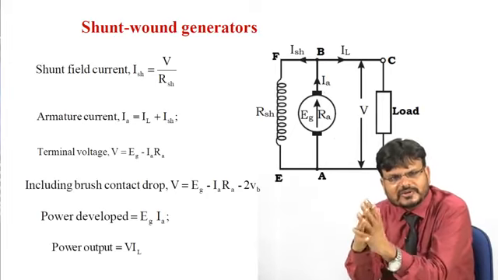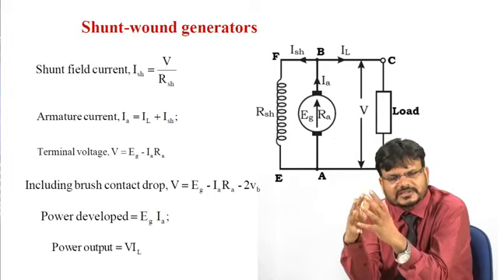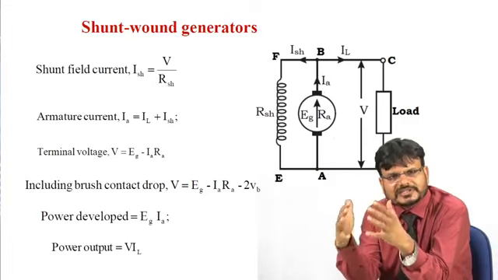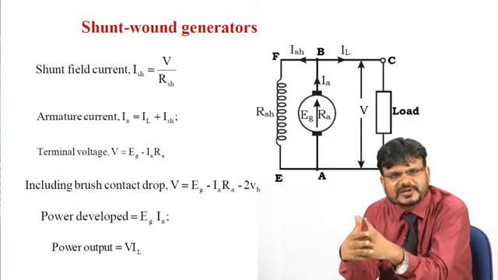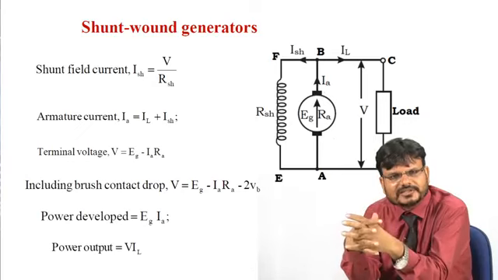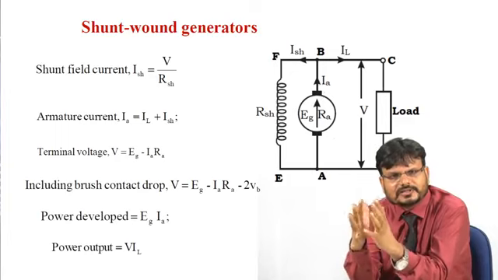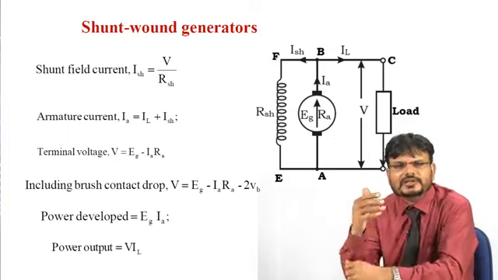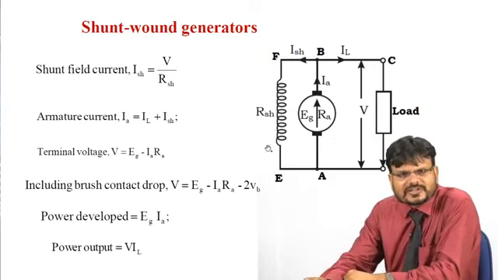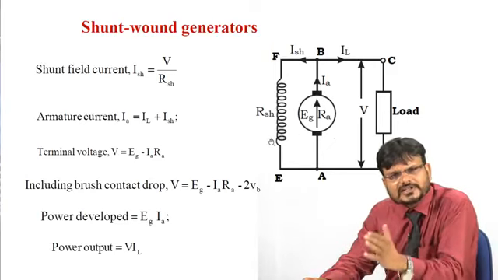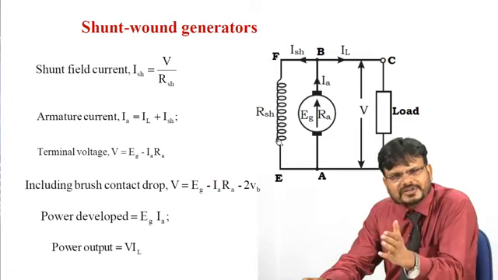Now one by one we are going to discuss the self-excited DC generators. As I already told you, self-excited DC generators can be classified as shunt wound generator, series wound generator, and compound wound generator. First of all we are going to discuss the shunt wound generator. Here you can see why it is called shunt wound: the field winding is connected in parallel with the armature.